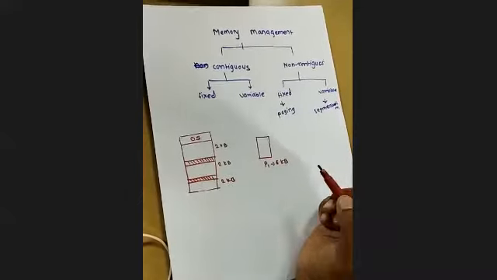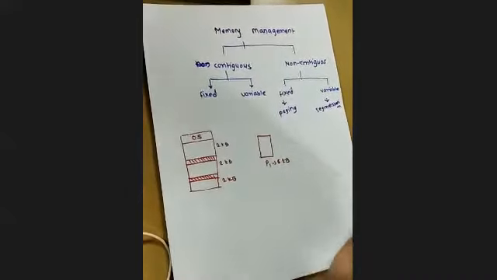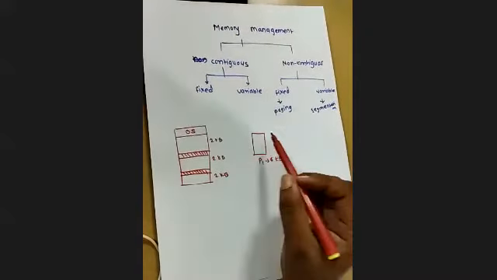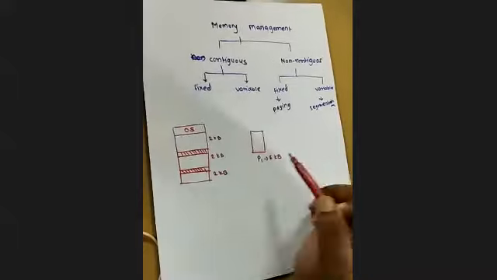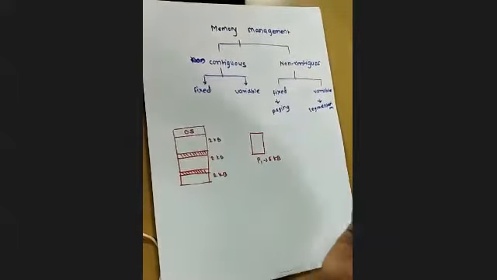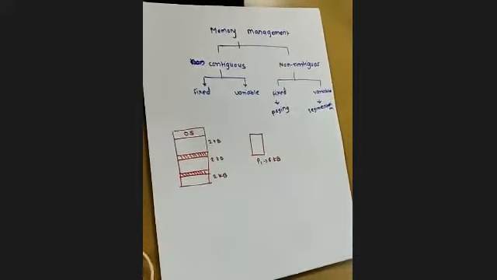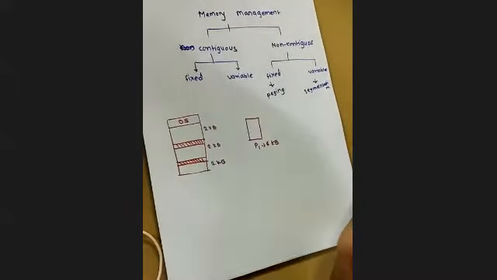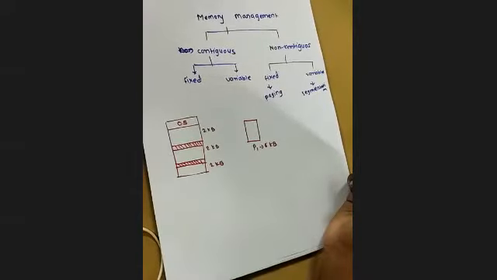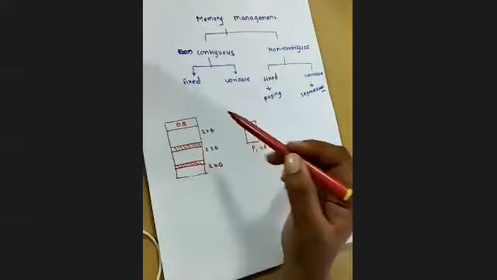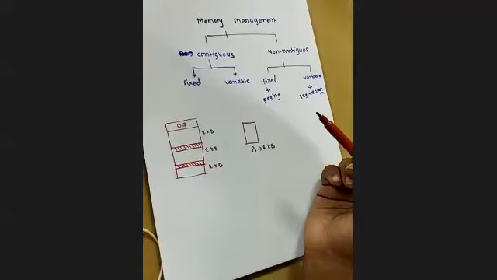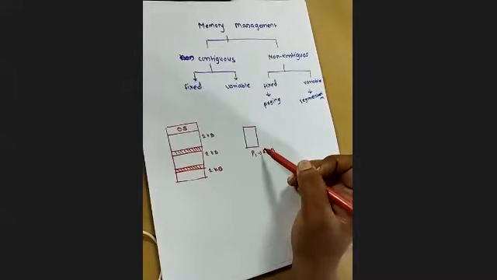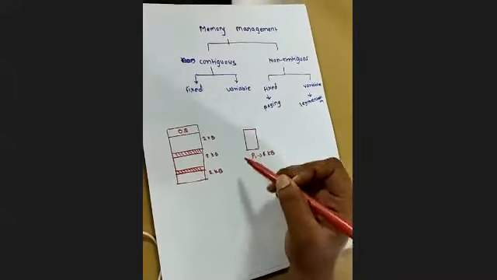If we are talking about the contiguous memory allocation method, can we allocate this process into this given memory? Is it possible? No. In contiguous memory allocation, the problem is that we cannot divide this process into different parts.